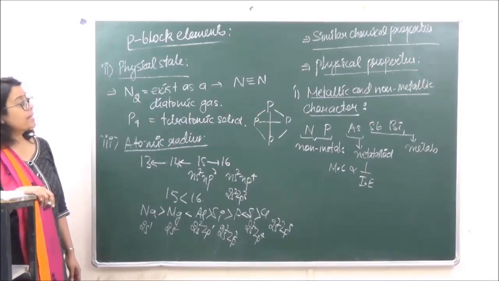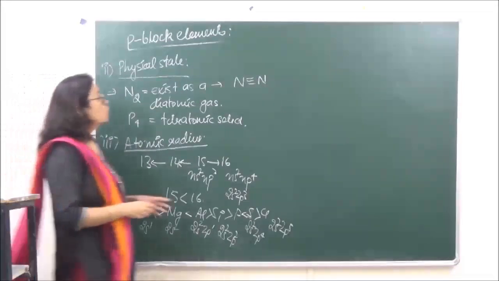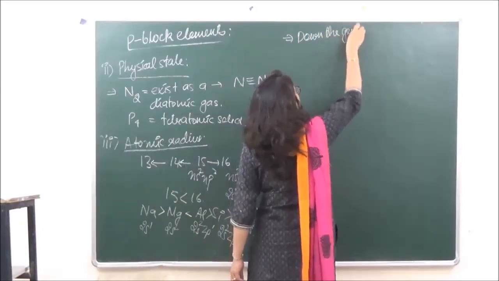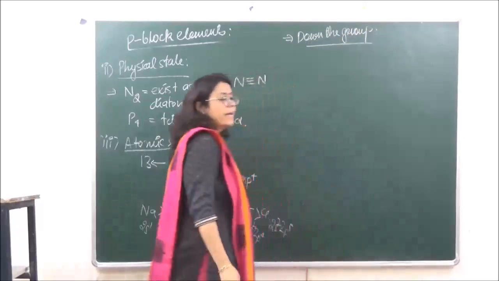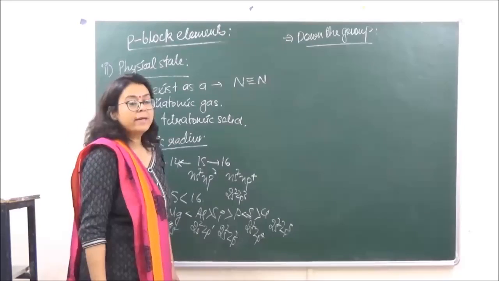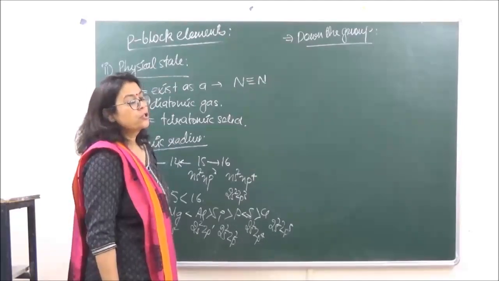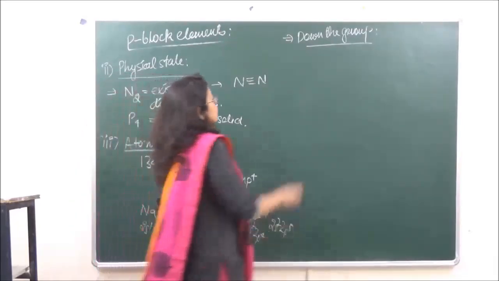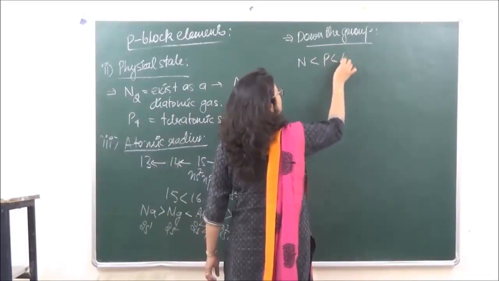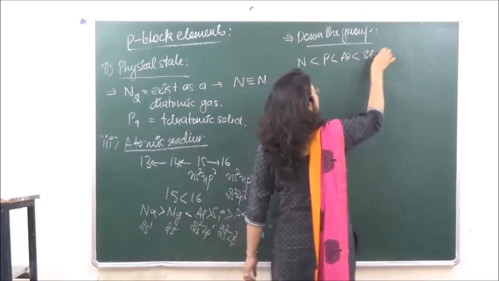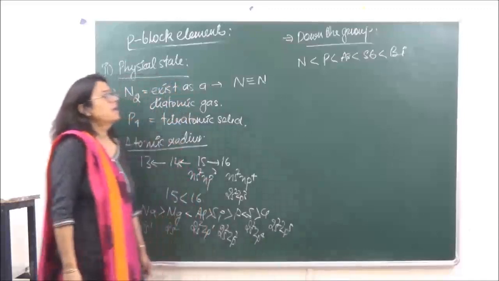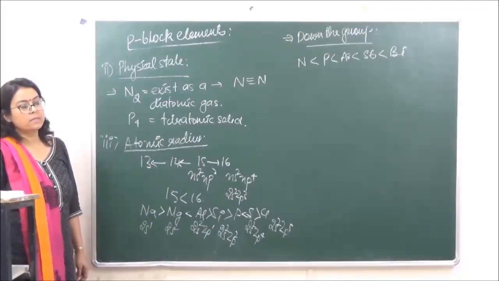But when we are going down the group, the atomic size will keep on increasing due to introduction of a new principal shell. So nitrogen is going to have the smallest size, फिर उसके बाद phosphorus, arsenic, antimony and bismuth, right?